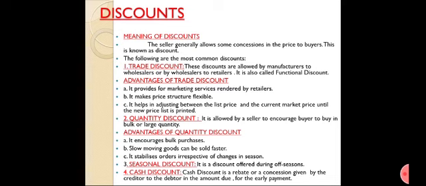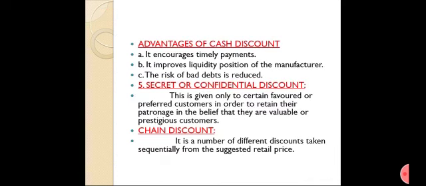Seasonal discount. It is a discount offered during off seasons. Cash discount is a rebate or a concession given by the creditor to the debtor in the amount due for the early payment. Advantages of cash discount: it encourages timely payments. It improves the liquidity position of the manufacturer. The risk of bad debts is reduced. Secret or confidential discount: this is given only to certain favored or preferred customers in order to retain their patronage, in the belief that they are valuable or prestigious customers.